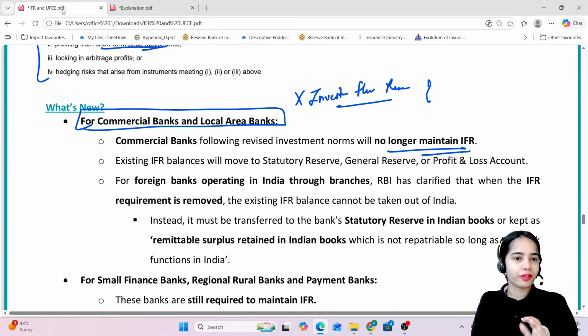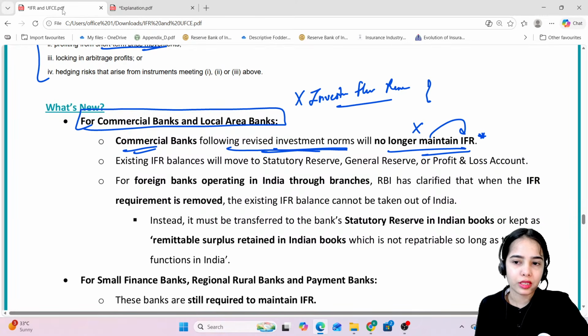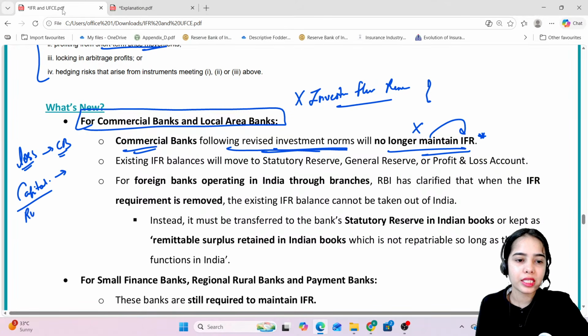Okay, any confusion here? First of all, got it? So commercial banks, following revised investment norms, will no longer maintain the investment fluctuation reserve, because if any loss comes to the commercial bank, that can be covered through the capital kept against the risk weighted assets of the bank.